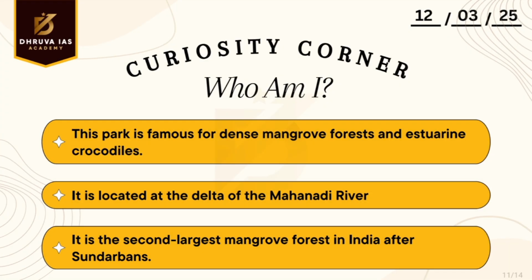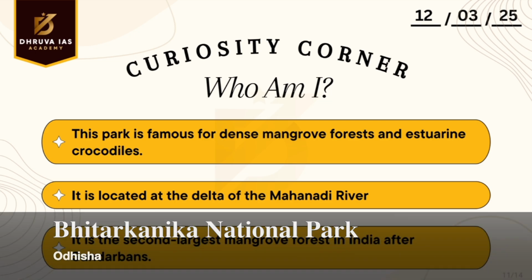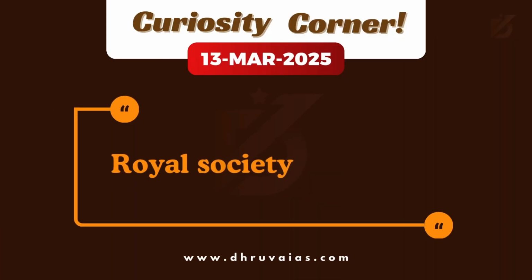Now, coming to yesterday's Curiosity Corner, the question was to identify which national park is being signified in these three features. The answer is Bhitarkanika National Park in Odisha. Coming to today's Curiosity Corner, the question is, what is the Royal Society? Kindly let us know your answers in the comment section.